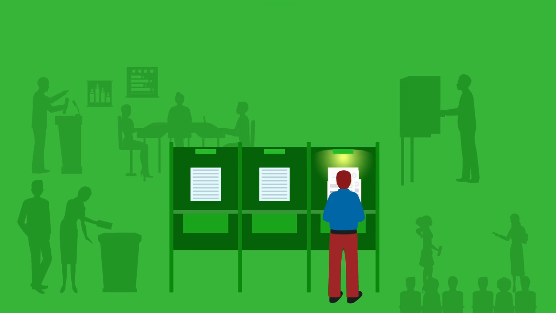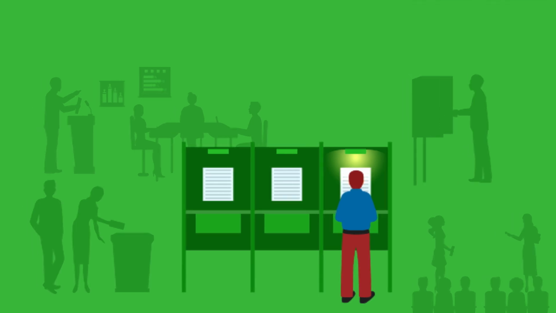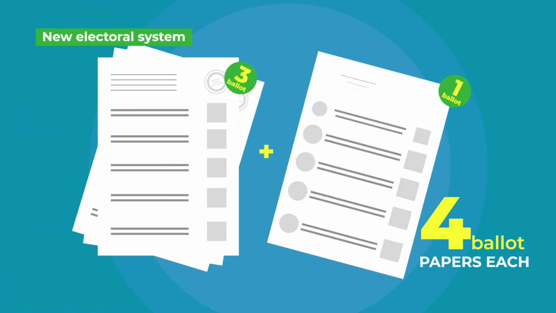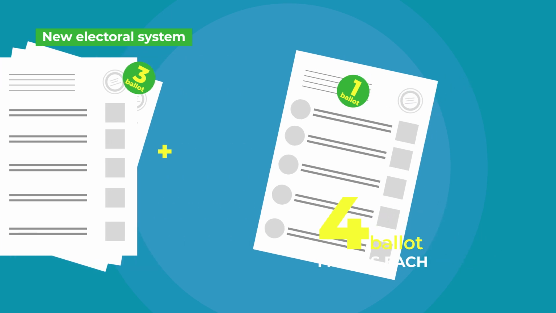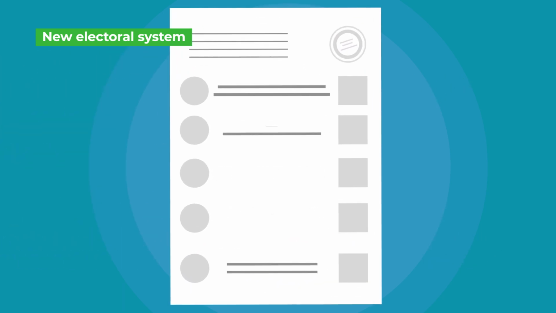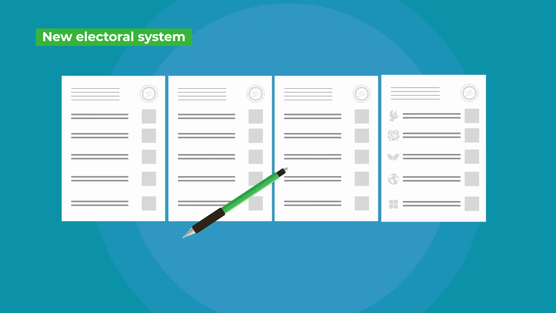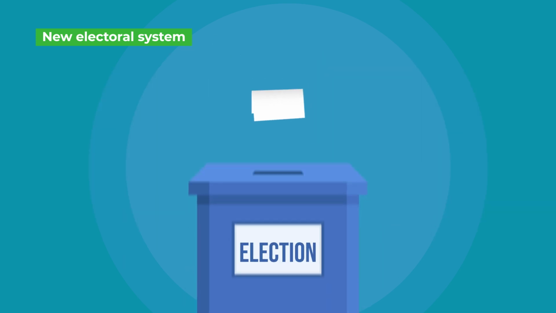While voters used to vote with these ballot papers, under the new electoral system, citizens now receive 4 ballot papers each. In addition to the 3 ballot papers mentioned above, there will be an additional ballot paper for the election of the legislative chamber, on which the names of the political parties will appear. Voters can use this ballot paper to vote directly for the political parties they support.